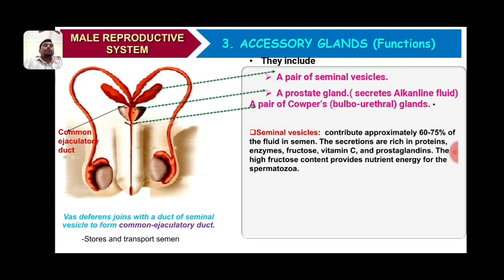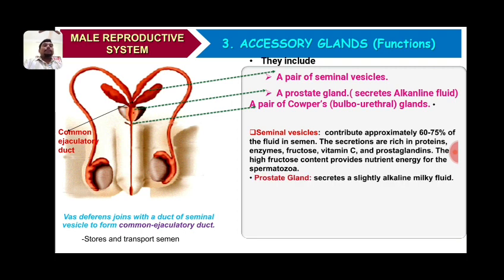The high fructose content provides nutrient energy for the spermatozoa for their motility. So the fructose content determines the motility of sperms in the seminal fluid.